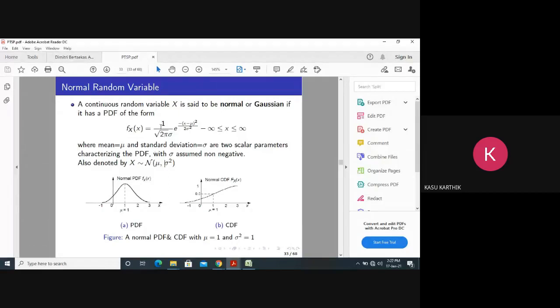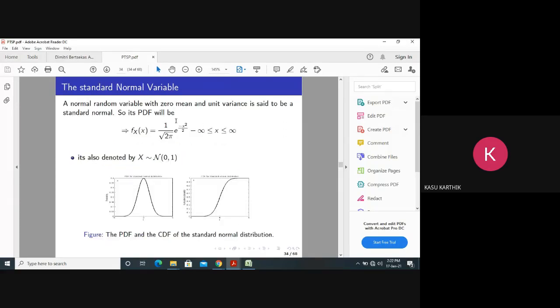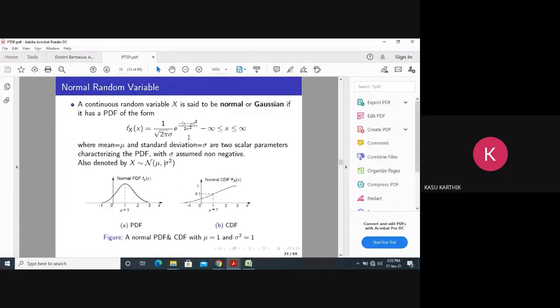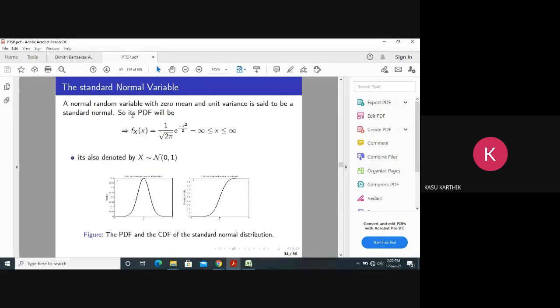This is the formula you have to remember. If the mean mu is 0 and the variance sigma square equals 1, it becomes the standard normal variable, the standard Gaussian random variable.